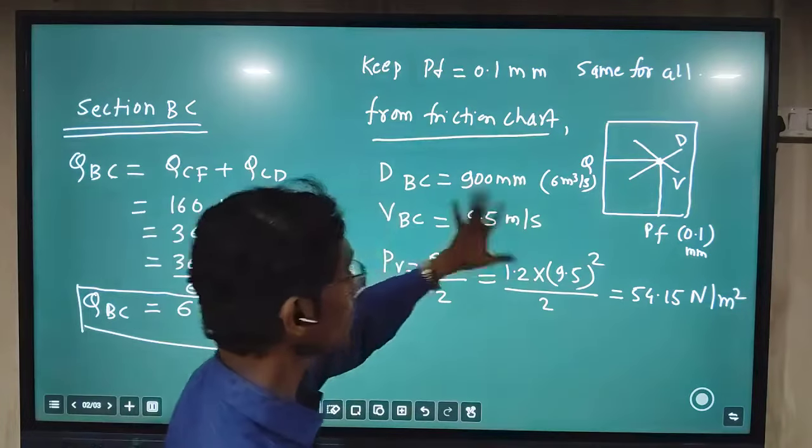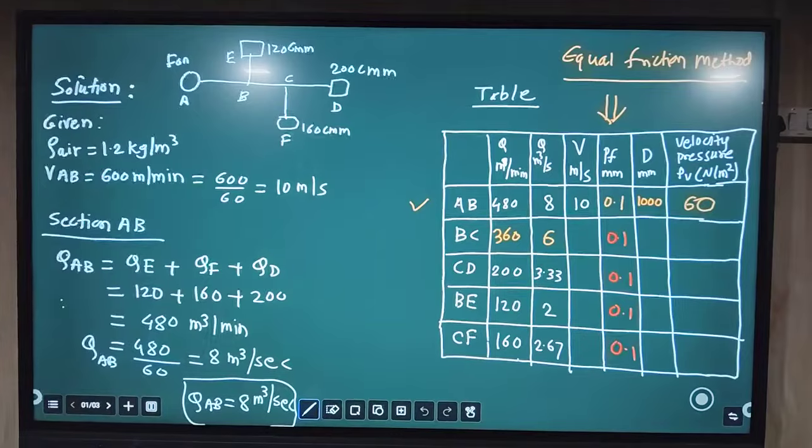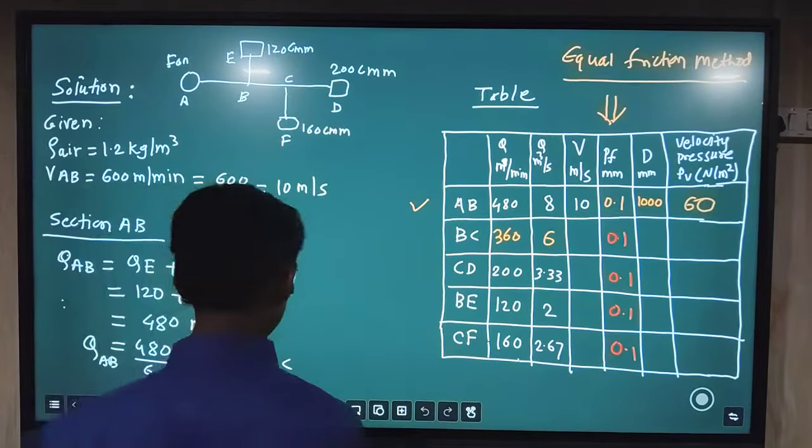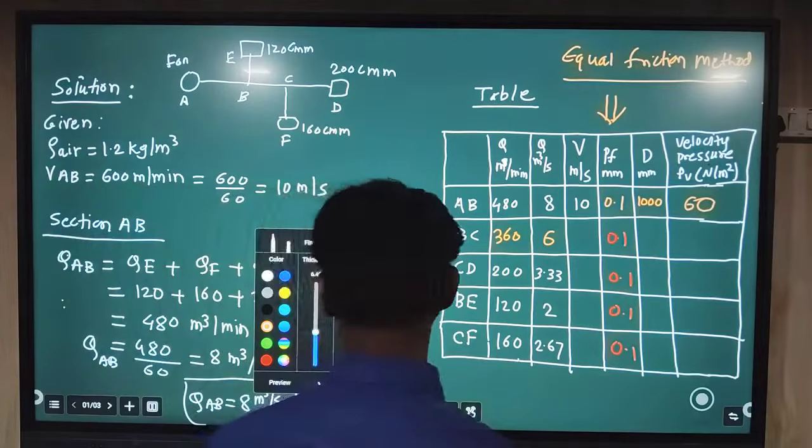Now these three values we have to enter in the table. So here we will enter these values.